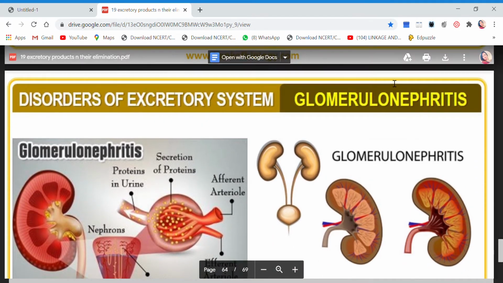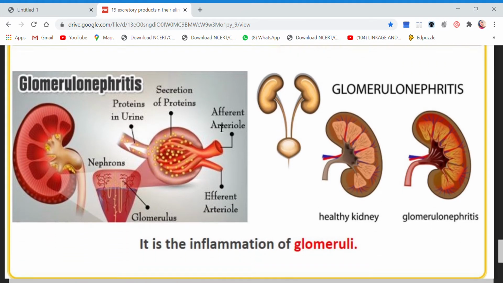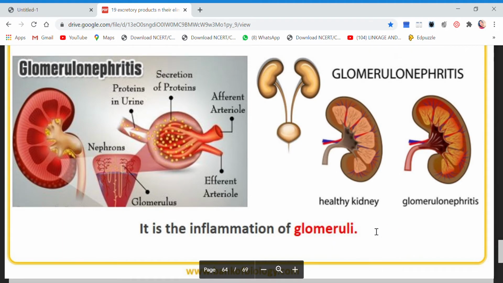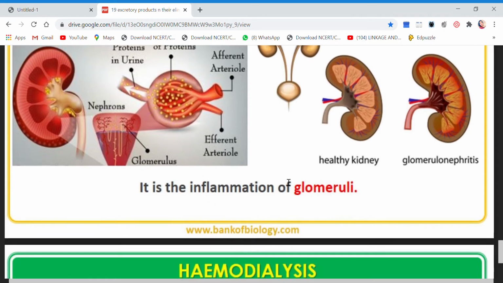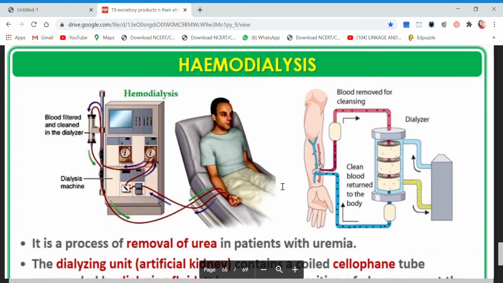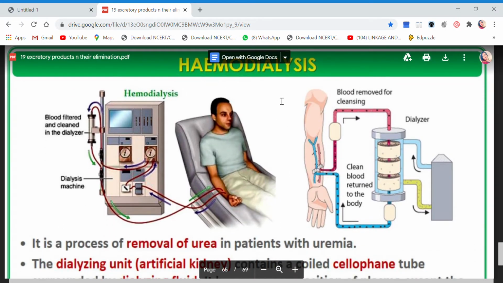Next, children, is glomerulonephritis, which is actually a problem where the glomeruli get inflamed. In Hindi, that is swelling. The glomeruli get inflamed, and there may be some kind of infection. We are not going to discuss it very deeply, just a small introduction is shown to you. Then the major part is hemodialysis, children.